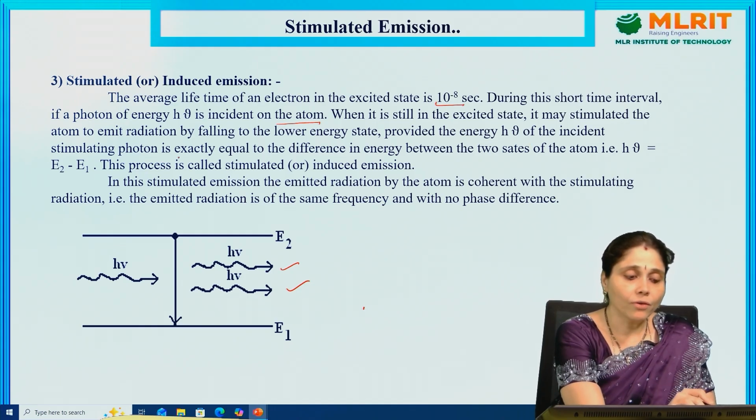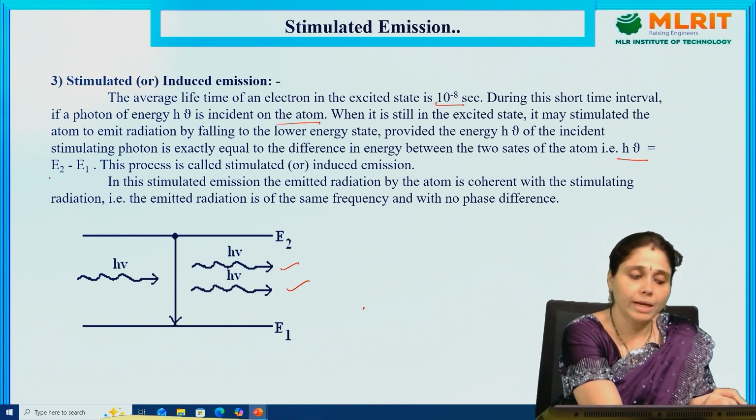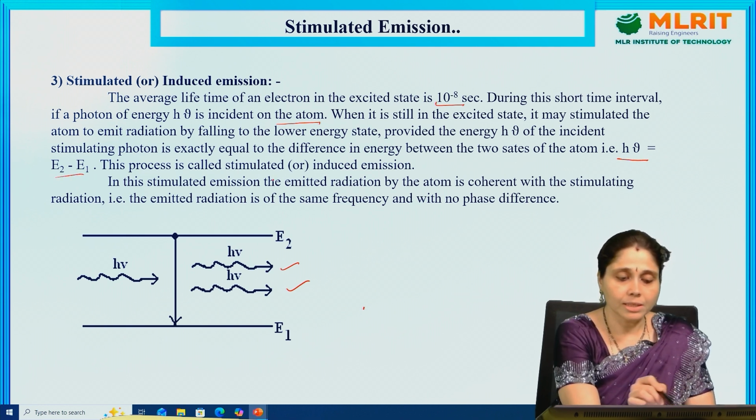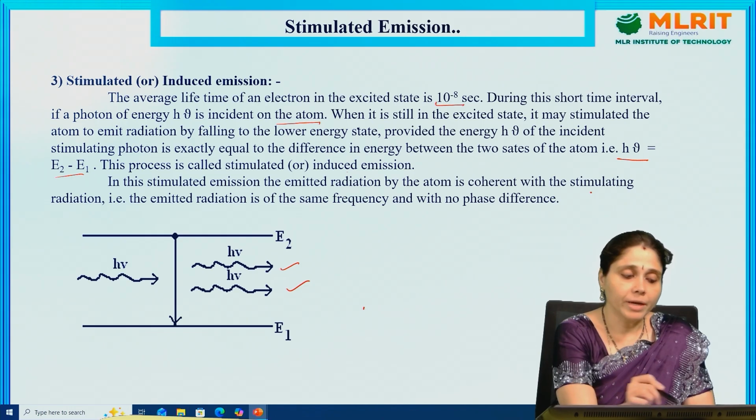The stimulated photon energy is exactly equal to the difference in the energy levels of the two states: h nu equals E2 minus E1. This process is called stimulated or induced emission. In stimulated emission, the radiation emitted by the atom is coherent with the stimulating radiation. Now, what is coherent?